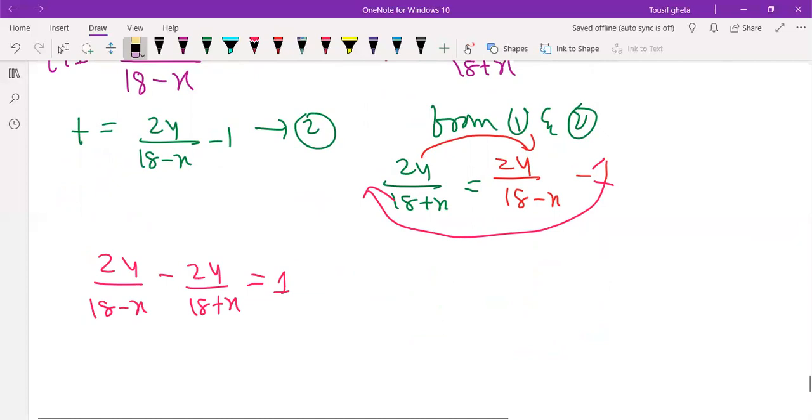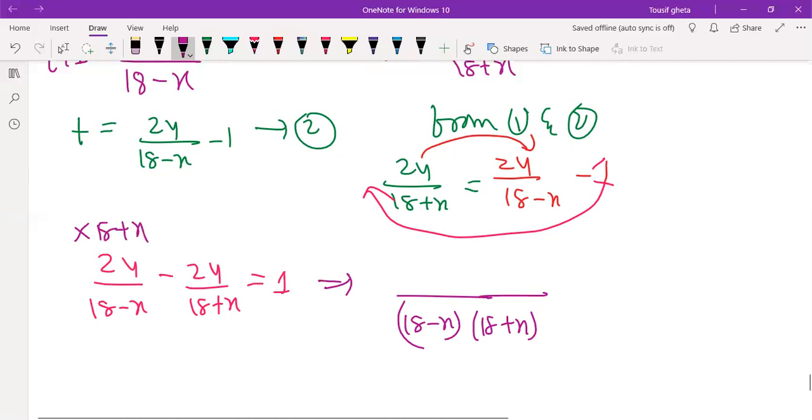Take LCM. What is LCM? LCM will be 18 minus x and 18 plus x. Here a plus b, a minus b formula will apply. Here 18 plus x multiplied, here 18 minus x multiplied. So 24 into 18 plus x minus 24 into 18 minus x is equal to 1.